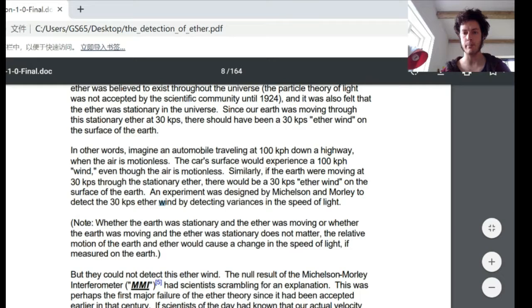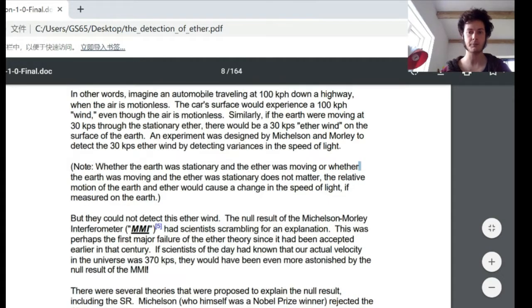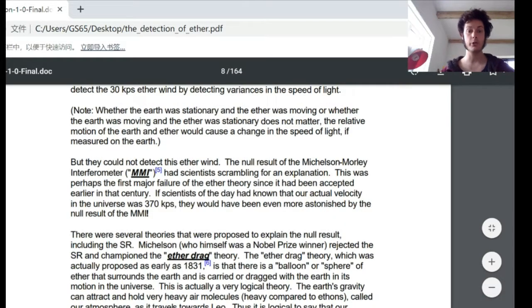An experiment was designed by Michelson and Morley to detect the 30 kilometer per second ether wind by detecting variances of the speed of light. Note, whether the Earth was stationary and ether was moving, or whether the Earth was moving and ether was stationary, does not matter. The relative motion of the Earth and ether would cause a change in the speed of light if measured on the Earth, but they could not detect this ether wind.